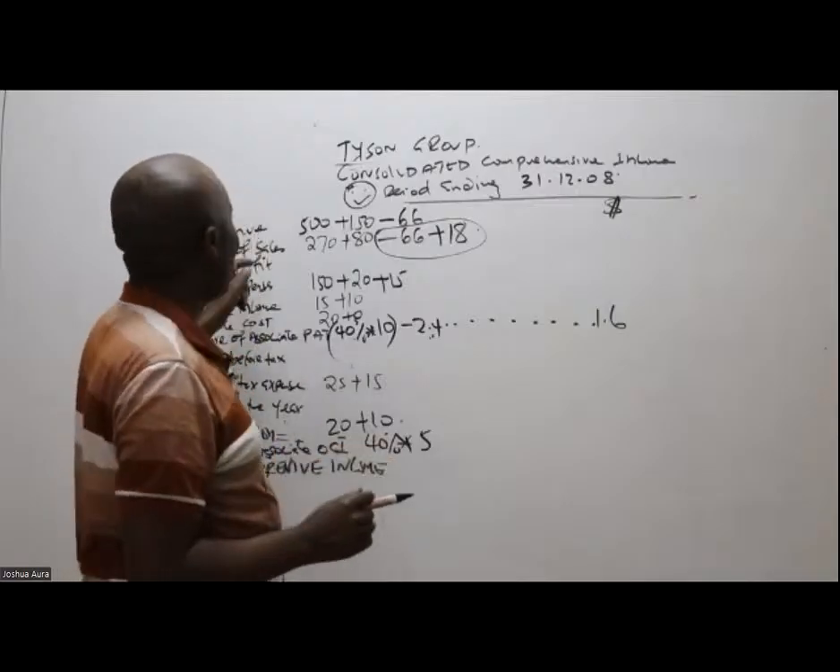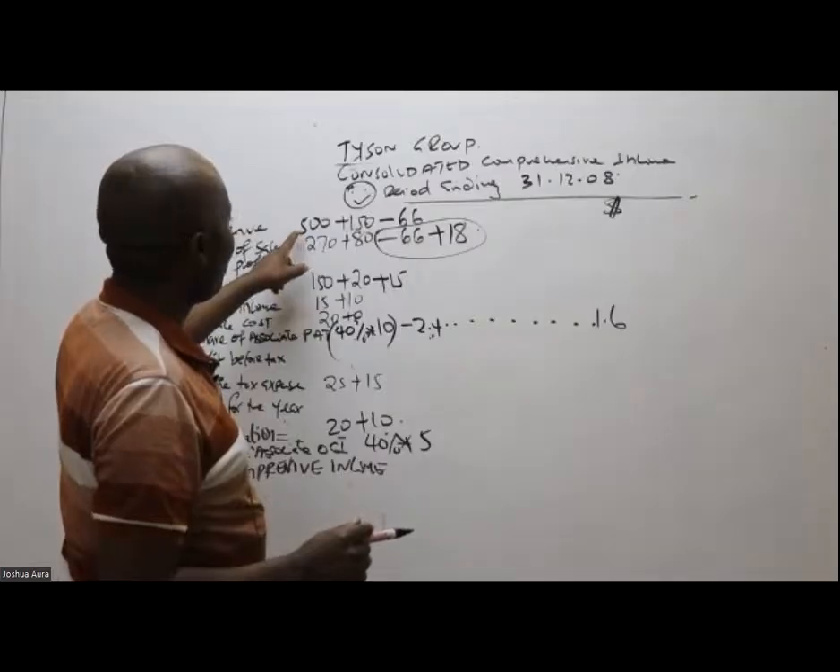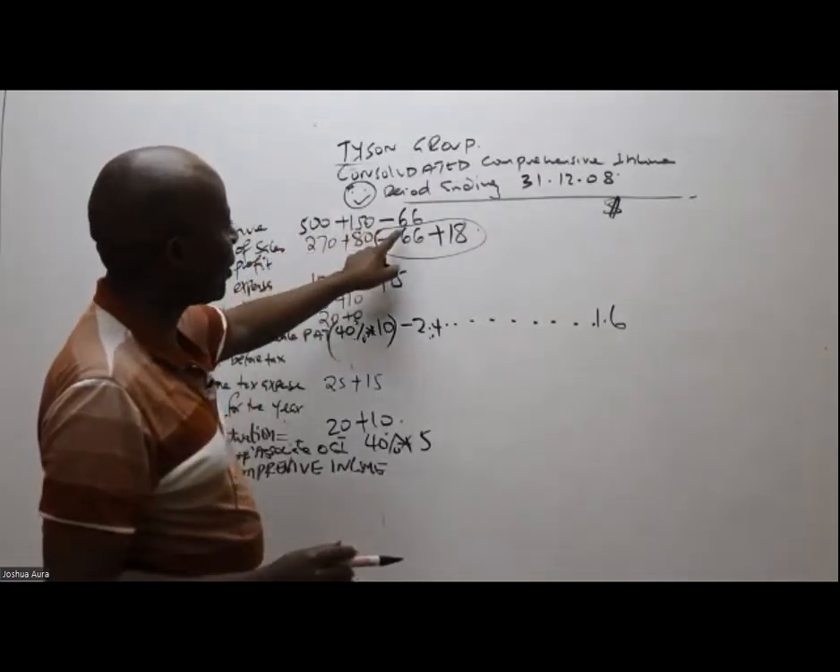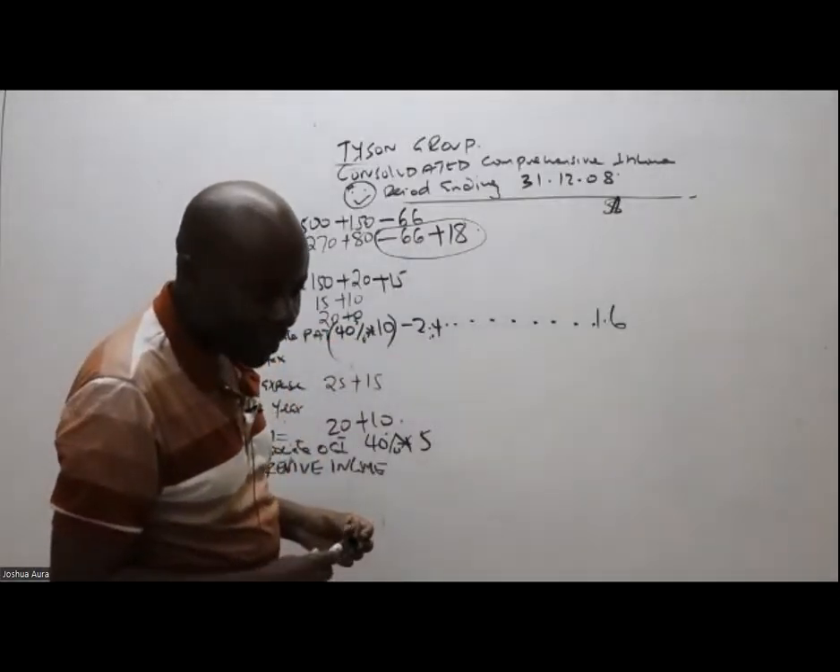Now, could you kindly give me these other figures very fast? What is my consolidated revenue? 500 plus 150 minus 6. Please give me an answer here.